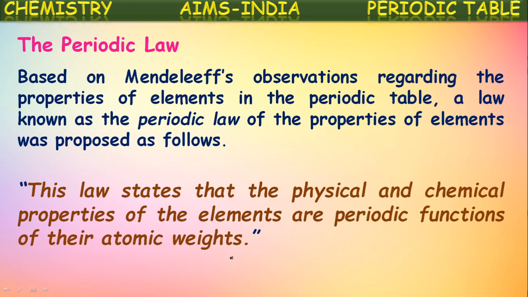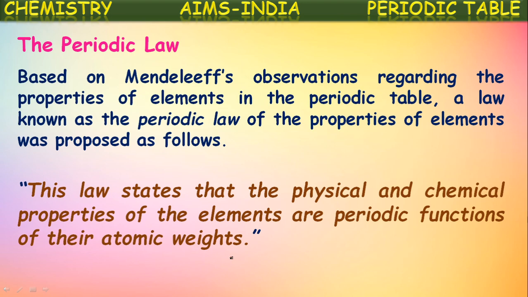That law states that the physical and chemical properties of the elements are periodic functions of their atomic weights. That means when all the elements are arranged in the increasing order of their atomic weights, the physical and chemical properties of the elements are repeated periodically among the elements. So, that is the meaning of this law given by Mendeleev. We call this Mendeleev's periodic law.